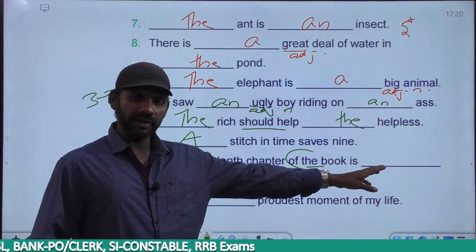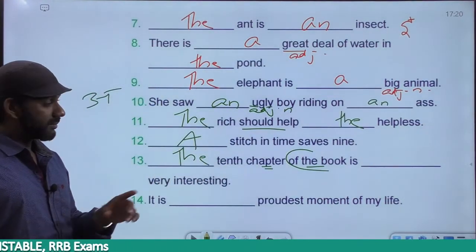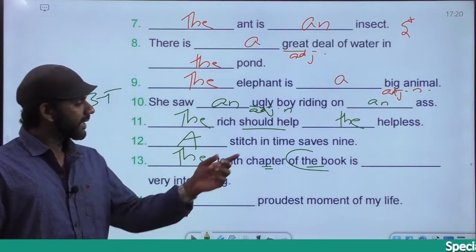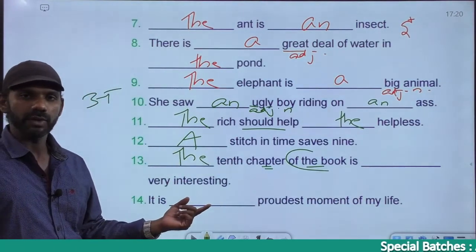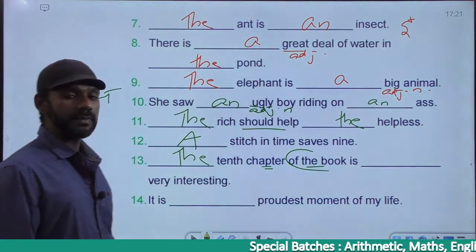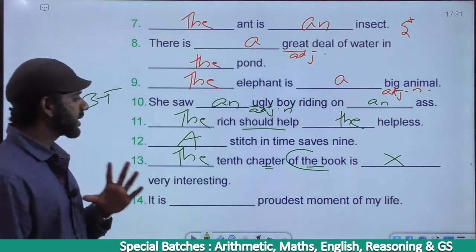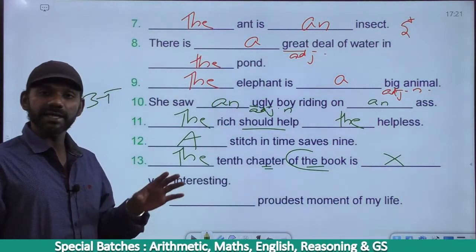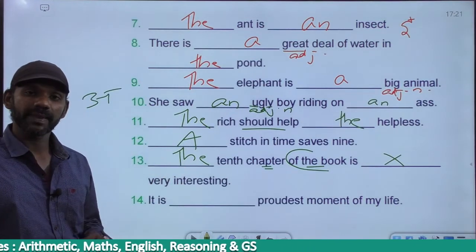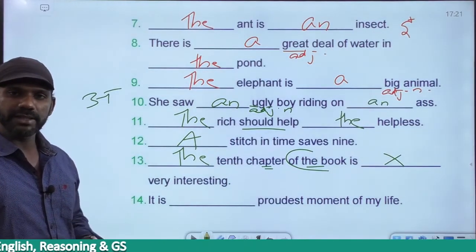This blank must be filled with a verb. Now, do we have to fill it with an article? After every article there must be a noun. Do we have a noun after the article? No. Very is not a noun. Interesting is also not a noun. So in this blank we cannot go for an article. There's no article required here. The 10th chapter of the book is very interesting. No article required. What is interesting? The 10th chapter is interesting. That's the meaning. The 10th chapter is interesting.